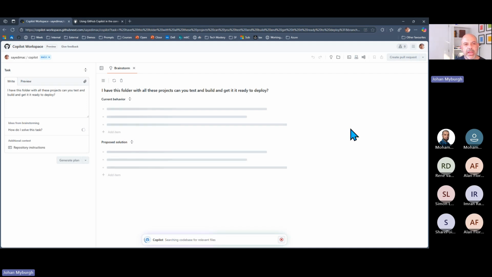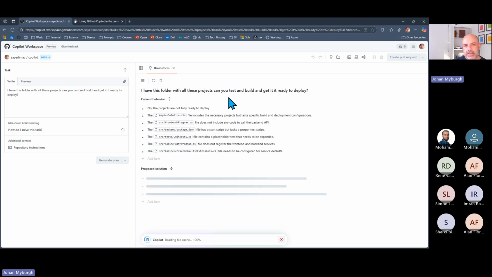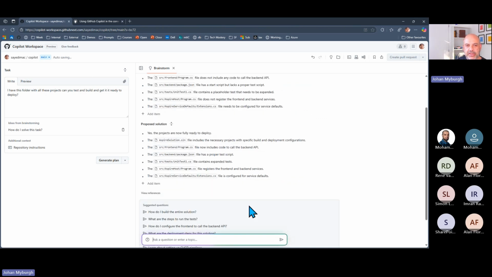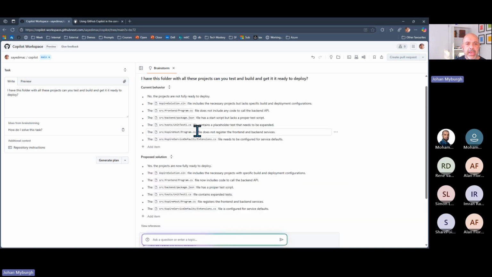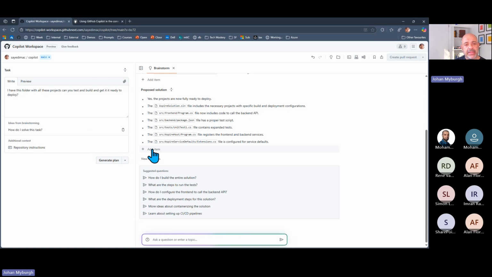What it's doing here now is it's coming up and saying, all right, how can I solve this problem? You can see it has this project's current behavior. I've got all these projects. You can see the proposed solution is that we check these files. They've got all the necessary build components in them. And what I can do is tell it, yeah, that looks like a good plan. I might add some items if I wanted to, right?